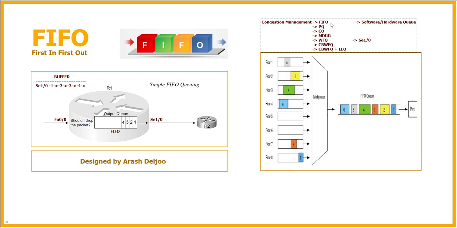Okay, weighted fair queue is the default strategy for Serial 1/0, and for FastEthernet 0/0, as you saw, it is FIFO. It is related to IOS, but let me remove the weighted fair queue. You know that when we don't have any other mechanism, it means that we are using FIFO.